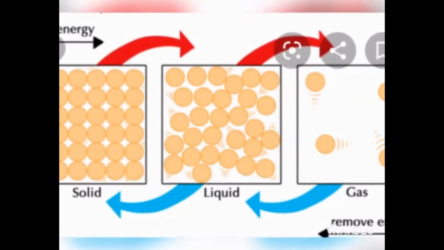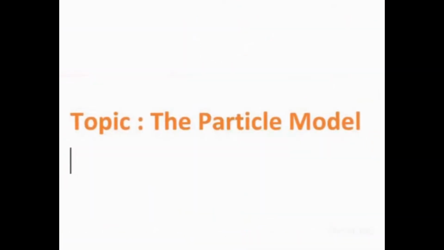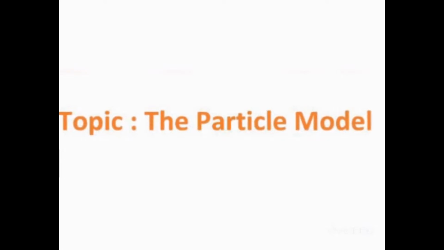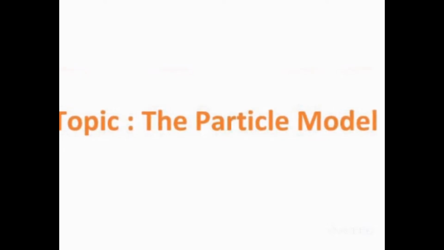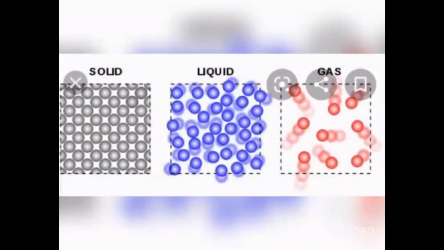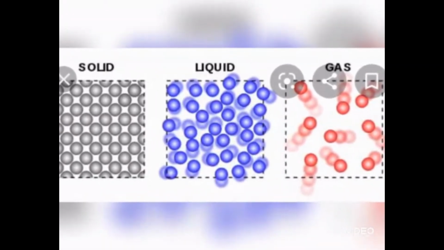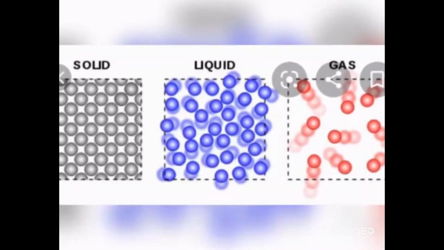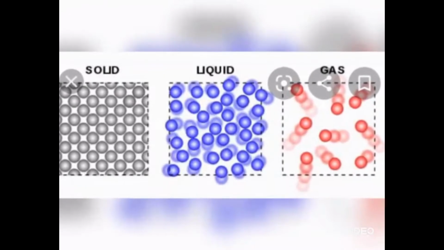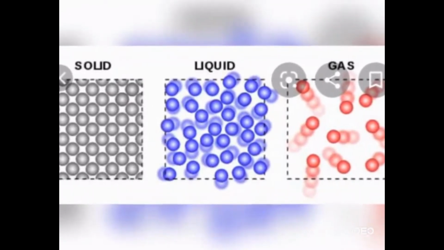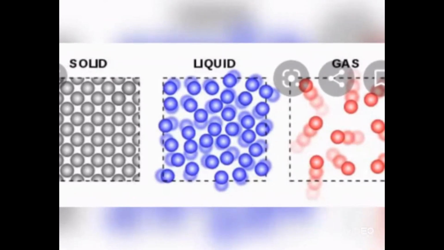Afterwards, we will talk about the particle model, in which we will talk about the arrangement of the particles of these three states: solid, liquid and gas. In solid, the particles are tightly packed with each other. In liquid, there are certain air spaces between them, and in gases, the molecules are freely moving from one place to another.